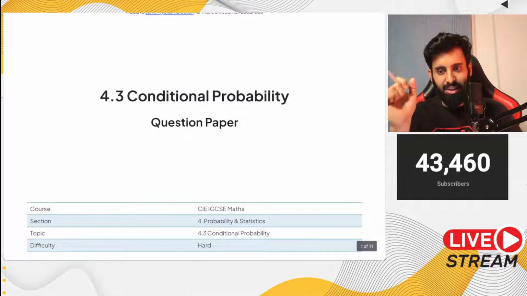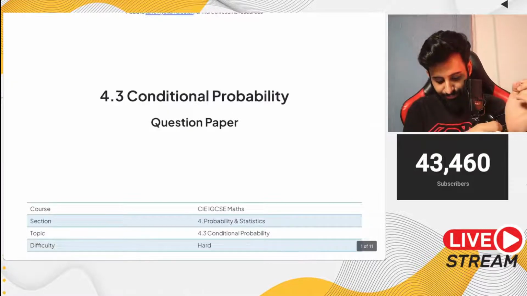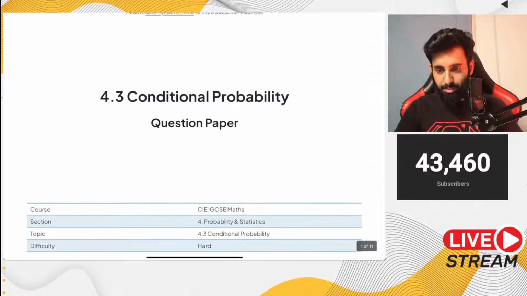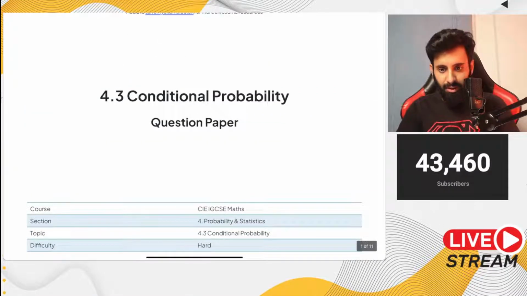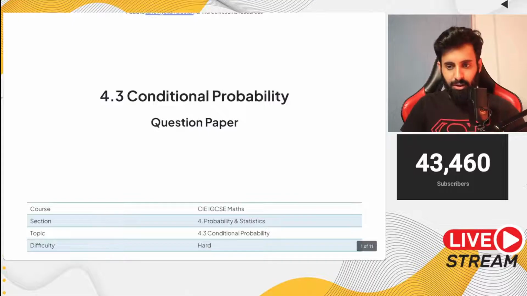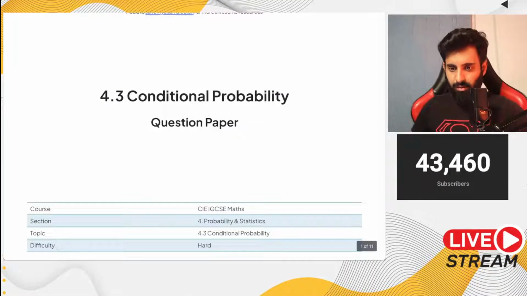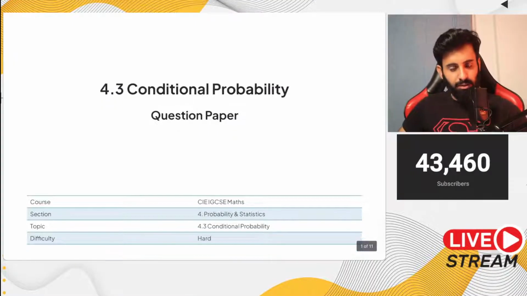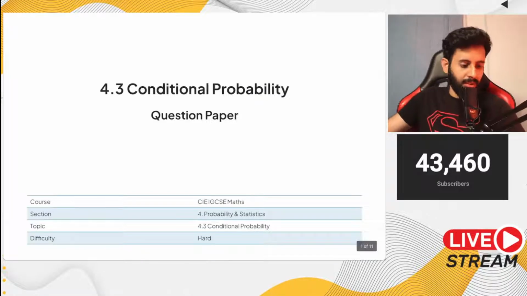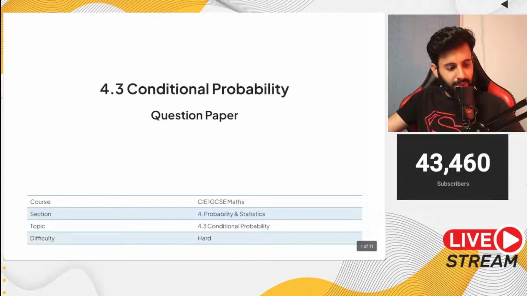Acha, a couple of other questions that I'd like to answer. Yes, these questions are IGCSE only, okay? So they're mixed. Most of these questions will be from extended, okay? But these are some difficult questions that I'm going to solve. And through these difficult questions, you will be able to understand the concept as well, inshallah. You can download this worksheet from the description. It's from Save My Exams. They're doing great work.